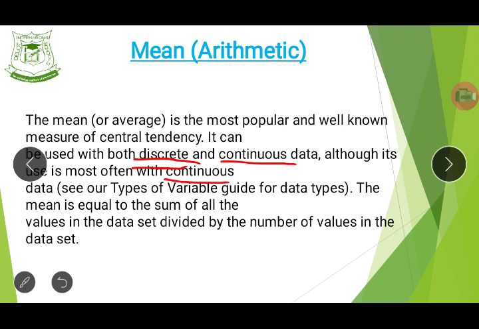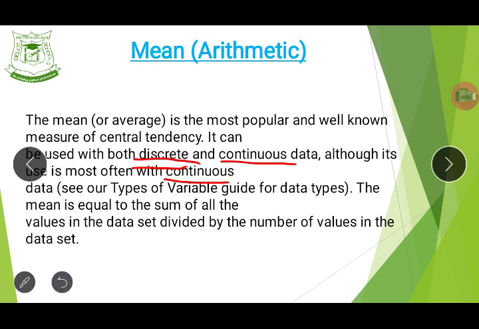And when we see our types of variable guide for data types, that's from the textbook where it is gotten. Now, the mean is equal to the sum of all the data set divided by the number of values in the data set.